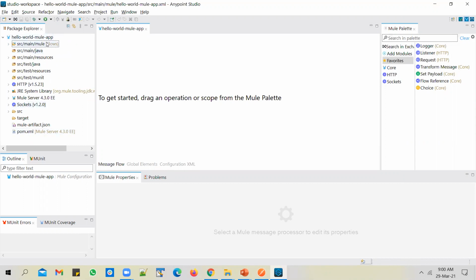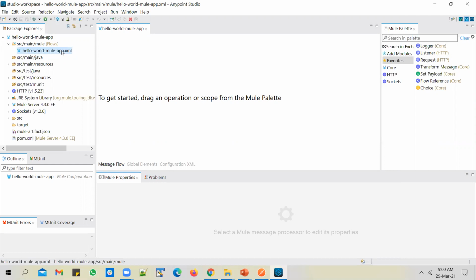Okay, you can see the Mule application created, and on the face of it, it looks like too many files got created under this particular folder. Let me just give you a high-level overview. So you'll have a few source folders and three folders under main, and the main Mule application. This is where your flows will sit. A flow is nothing but an integration flow that you build in MuleSoft. And by default, when you create a project, a flow will also get created with the same name, and the flows will have an extension of .xml. We'll talk more about this.